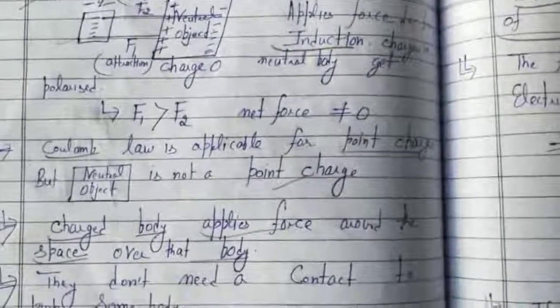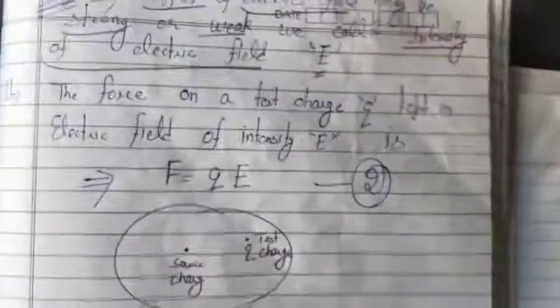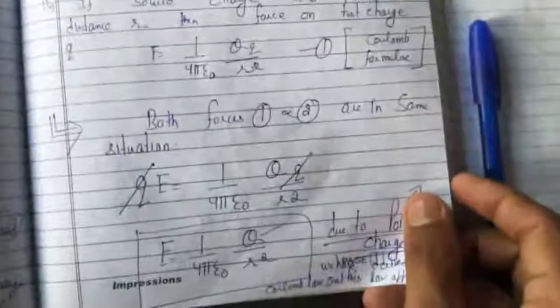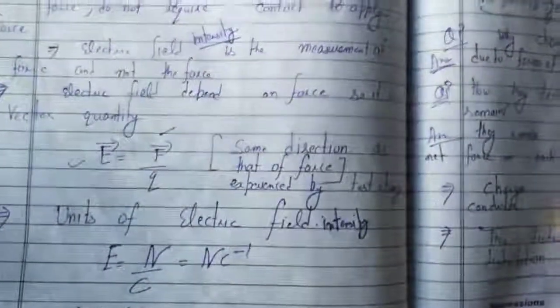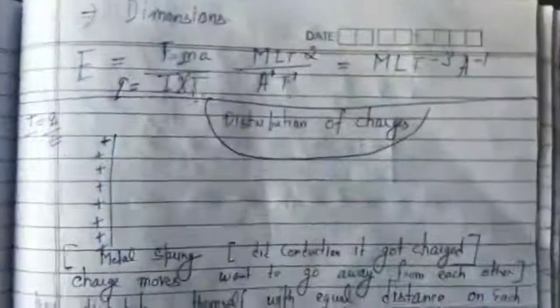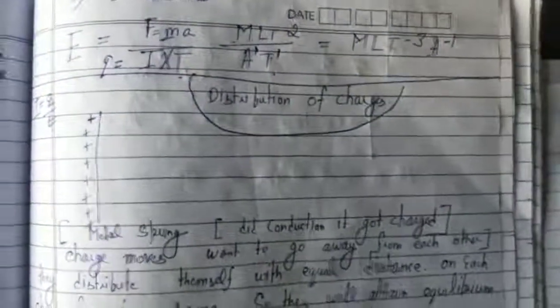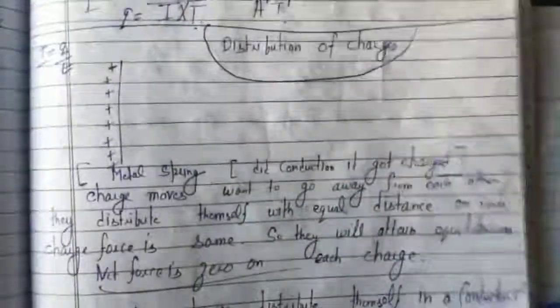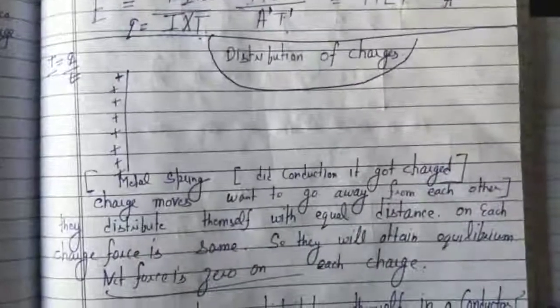Okay, now note down the homework. What is electric field? Define electric field. What is the force due to electric field? Derive the electric field intensity due to a point charge. Derive the units and write the dimensions of electric field intensity. You will have to write this also. And explain the linear charge distribution.